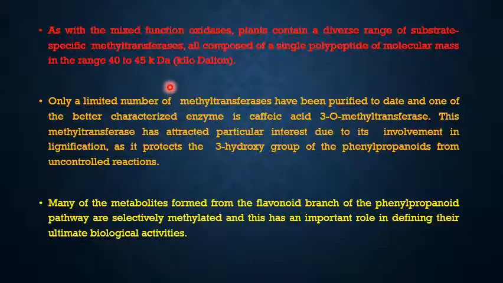As with the mixed function oxidases, plants contain a diverse range of substrate specific methyltransferases, all composed of a single polypeptide of molecular mass in the range of 40 to 45 kilodalton, and only a limited number of methyltransferases have been purified to date.